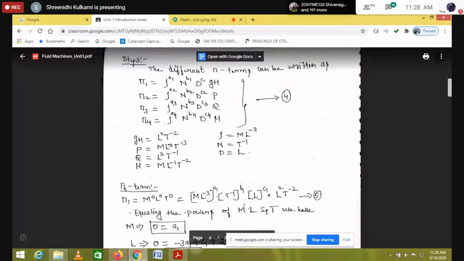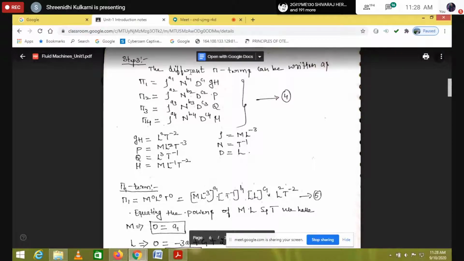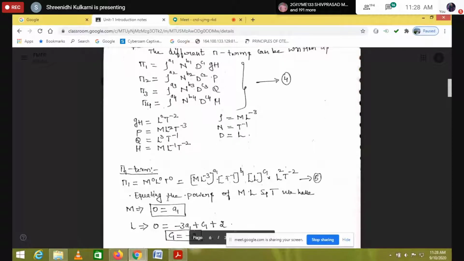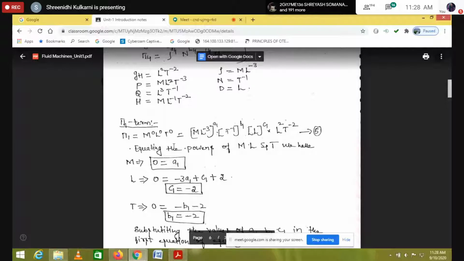We are going to write it as dimensionless numbers, in the form of M, L, T. So the left hand side is M to the power of 0, L to the power of 0 and T to the power of 0. And whatever pi term we have, we will write in terms of M, L, T. What is next? We have to equate only the powers on both the sides, left hand side as well as right hand side. Equating the powers of M, L, T.